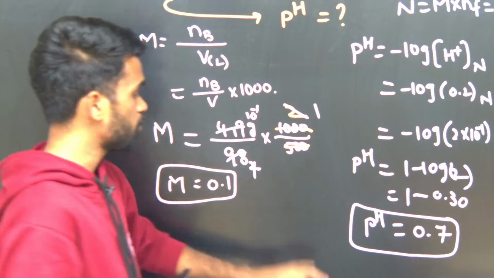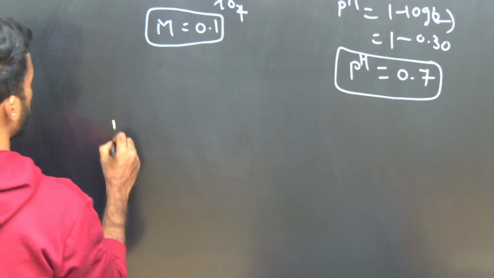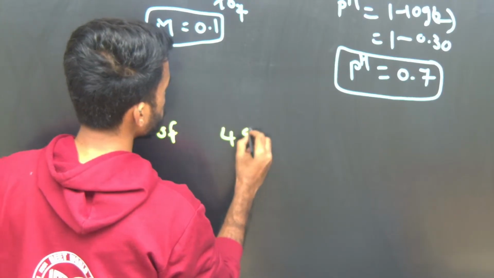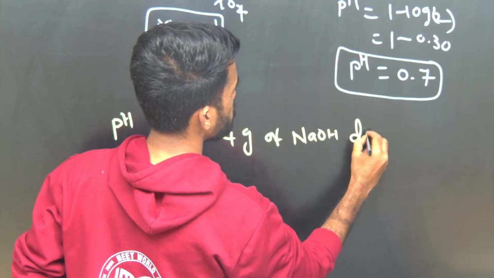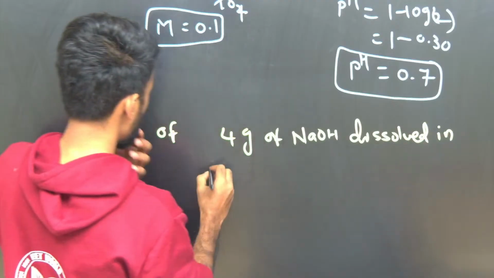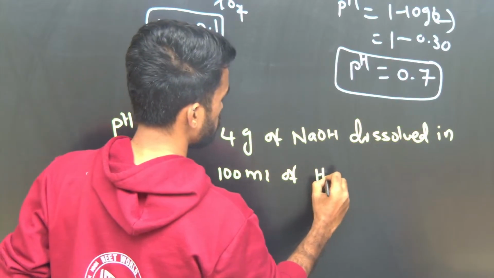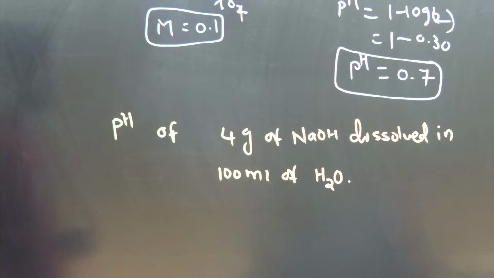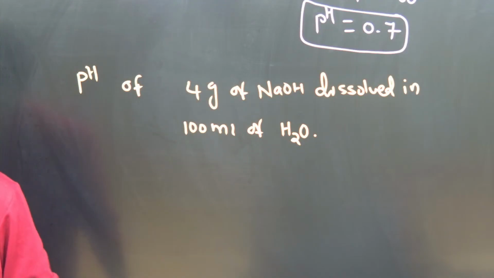Now tell me what will be the pH of 4 grams of NaOH dissolved in 100 ml of water. Tell me the resultant pH of this solution.